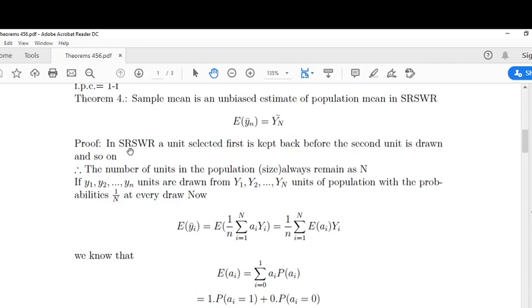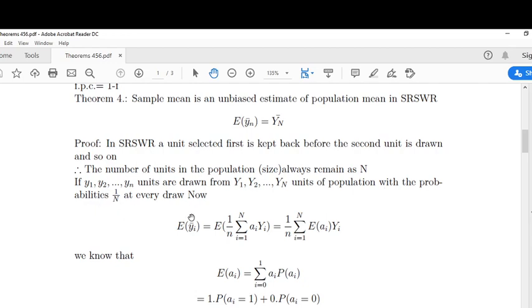Proof: we know that in simple random sampling with replacement, a unit is selected first and kept back before the second draw, and so on. For every draw the probability is the same. The number of units in the population always remains as capital N, and small y1, y2, yn units are drawn from capital Y1, capital Y2, capital YN units of the population with probability 1 by n at each draw.